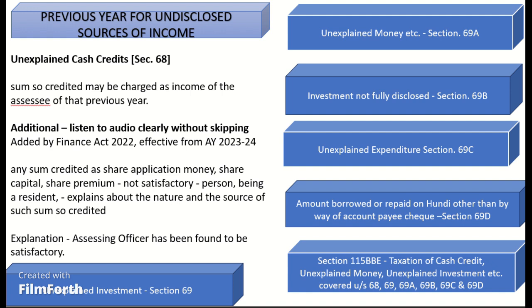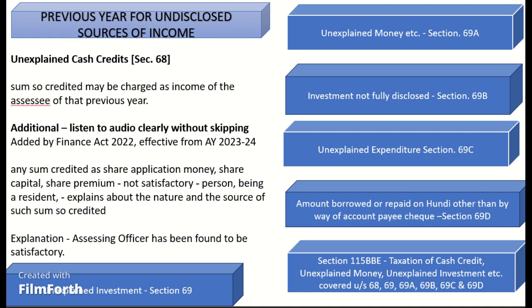Next, moving on to the section referred to in Section 68, 69: taxation of cash credit, unexplained money, unexplained investment, etc. Covered under Section 115BBE. Point A: income reflected in the return of income furnished under Section 139, or point B: determined by the assessing officer, includes any income referred to in Section 68, has been inserted to tax the unexplained credits, money, investment, expenditure, etc. which has been deemed as income, if such income is not covered under clause A.